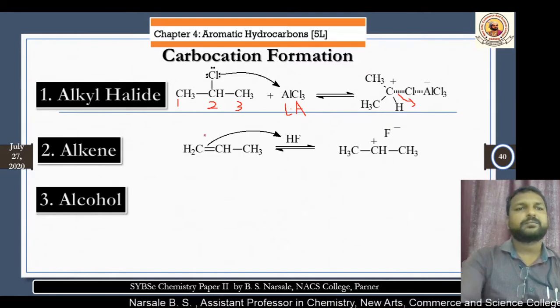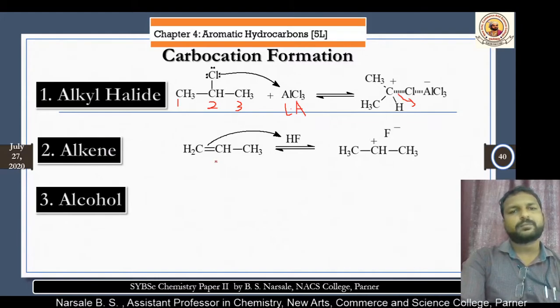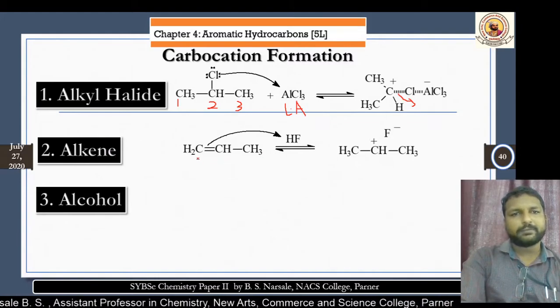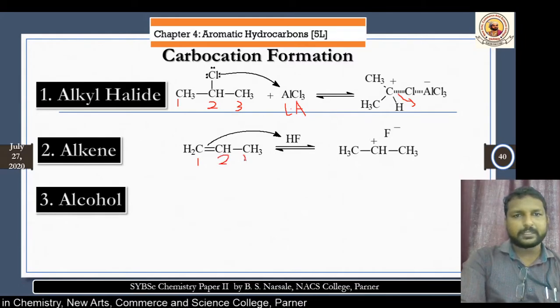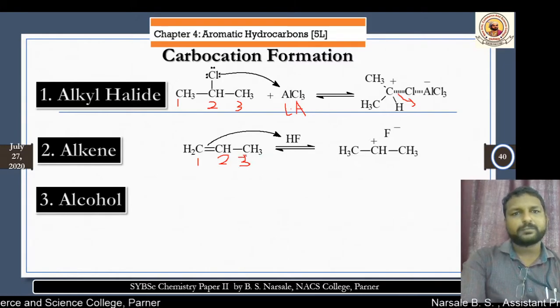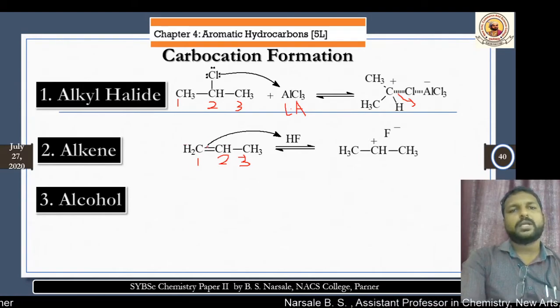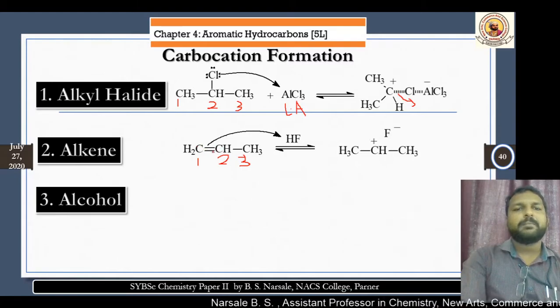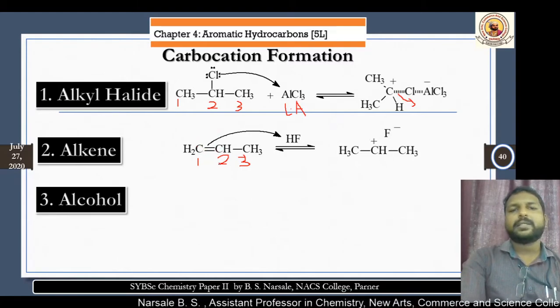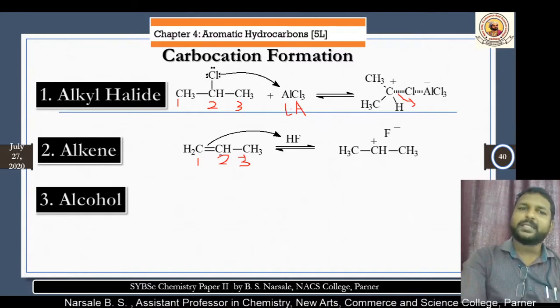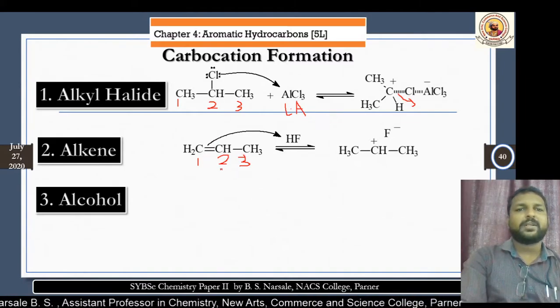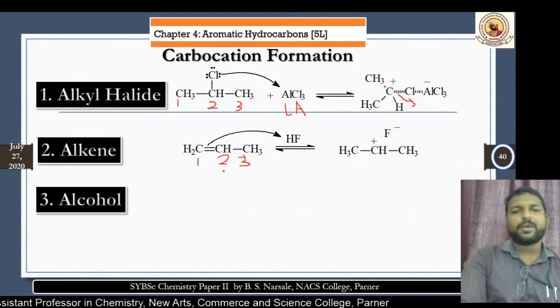Similarly, the alkene molecule. I have taken one alkene. If numbering is given, this is first, this is second, this is third. Why did I give the numbering from the left-hand side? Because the lowest number is always given to the carbon having the double bond, as it is an alkene system. If numbered from the right side, the double bond carbon gets second number, then the priority becomes wrong. So it is 1-propene.